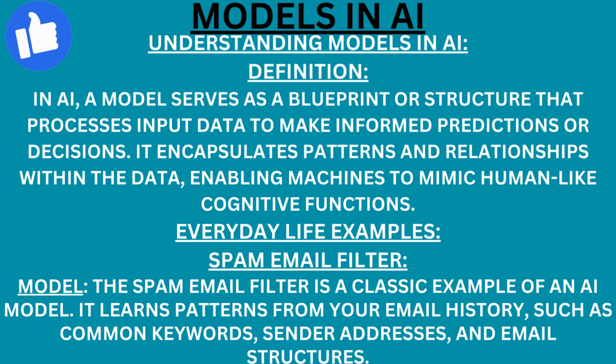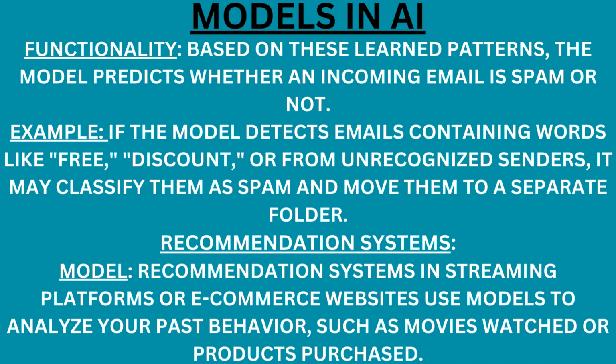Everyday life examples. Spam email filter model. The spam email filter is a classic example of an artificial intelligence model. It learns patterns from your email history, such as common keywords, sender addresses, and email structures. Functionality. Based on these learned patterns, the model predicts whether an incoming email is spam or not. Example, if the model detects emails containing words like free, discount, or from unrecognized senders, it may classify them as spam and move them to a separate folder.